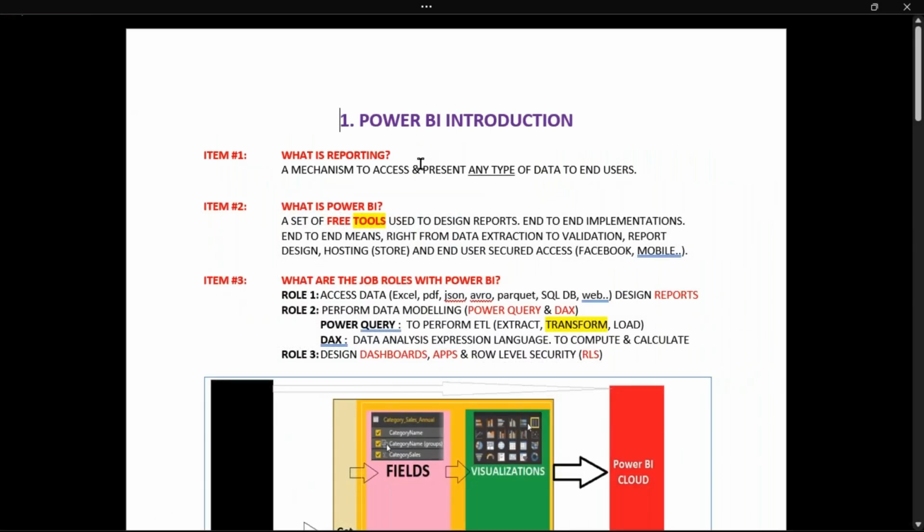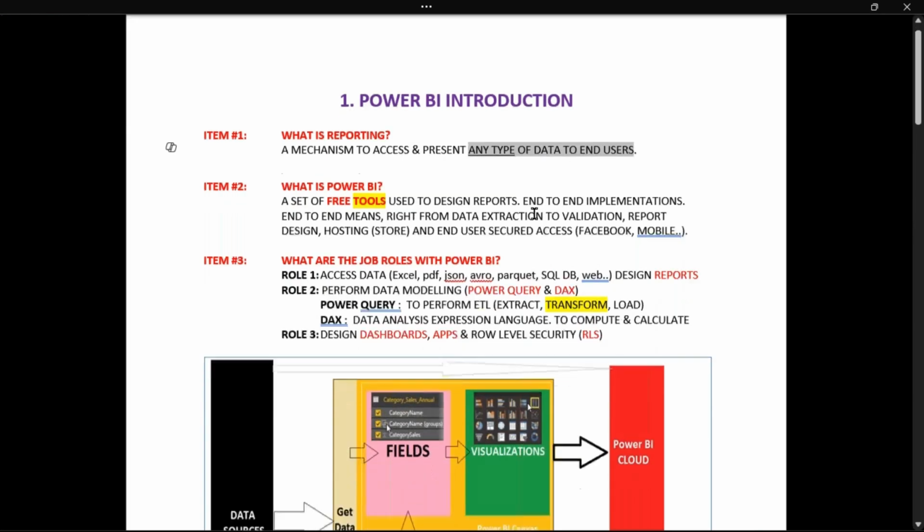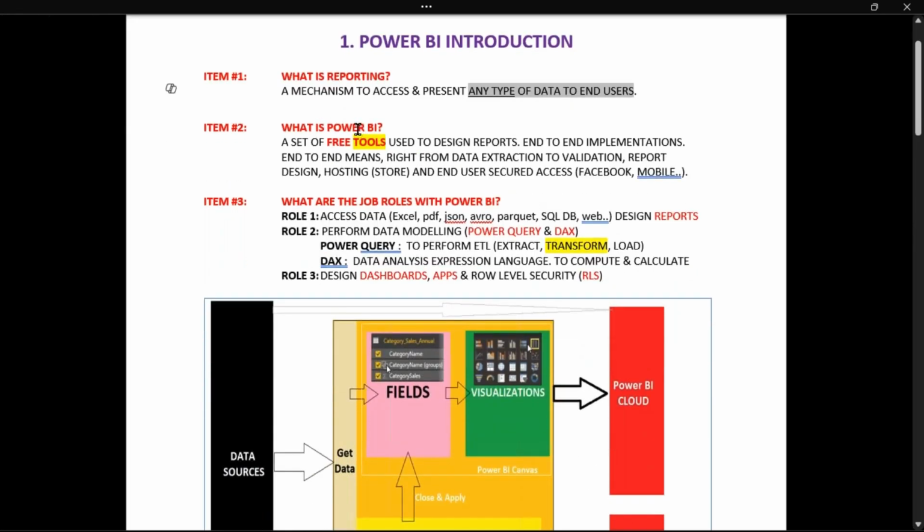What is reporting? A mechanism to access and represent any type of data to the end users. Power BI, a set of free tools to design the reports with end-to-end implementations. Various data sources. We read them, validate, report, and share. Design the reports for easy end user access.